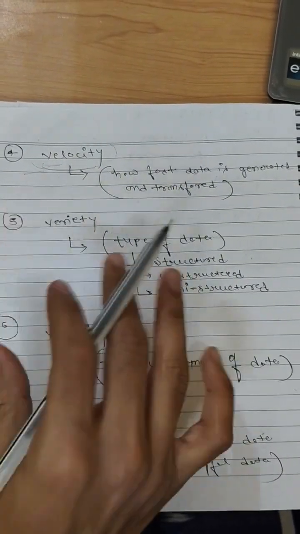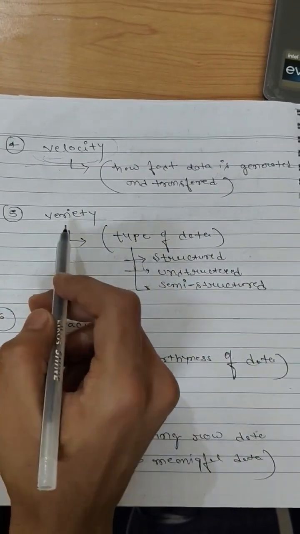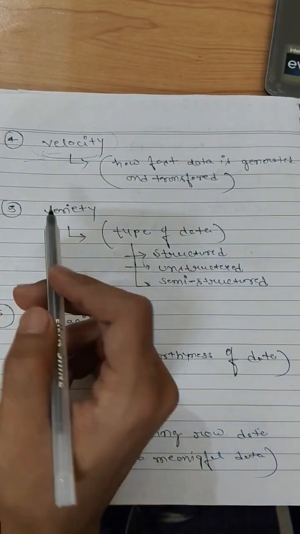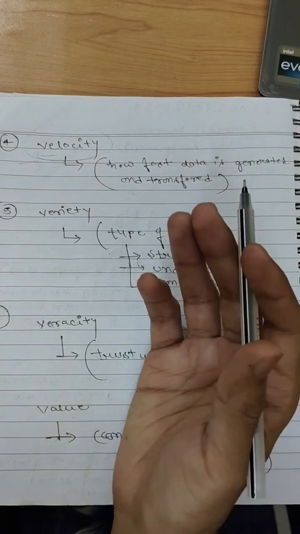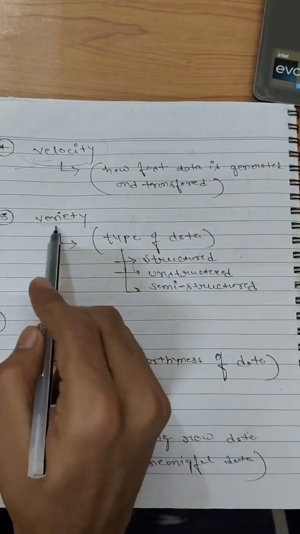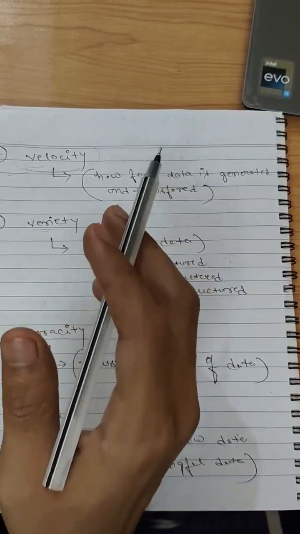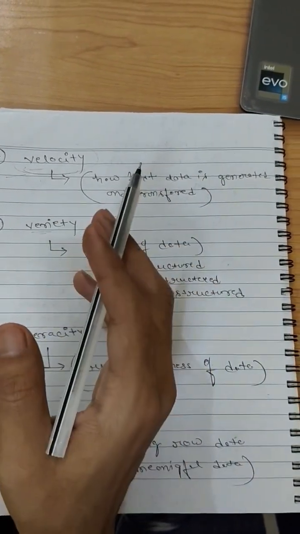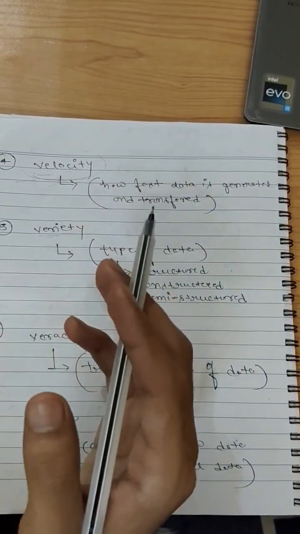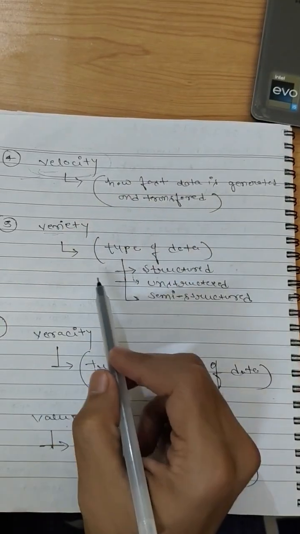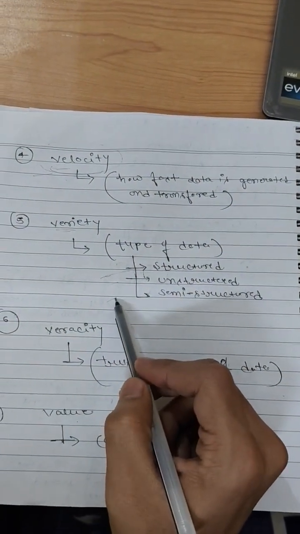And coming to the fifth, which is variety. Again, as the name suggests, what do you mean by variety? Variety means type. So in variety we will discuss the types of data, and we know that data can be in multiple forms, such as raw form, column form and others. Basically these are divided into three subcategories, which are structured, unstructured and semi-structured.